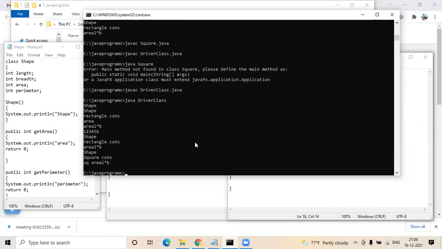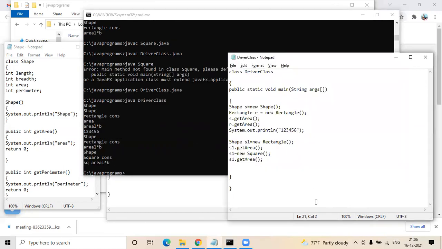Okay. So now if you see the shape, a rectangle and area L into B got printed. And when I'm creating my object S1 is equal to new square, again the object of shape and the square constructor got printed. And now if you see in the get area, I'm assigning to my square area of L into B. So the thing is, my feasibility of creating an object by mapping it to my parent is whenever I needed the object to be mapped to any particular child class, I can do that.